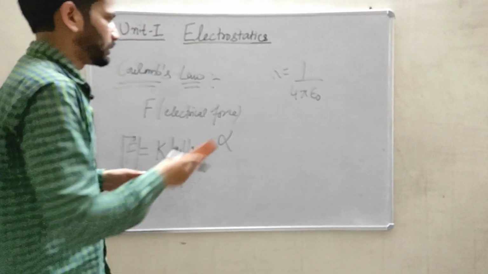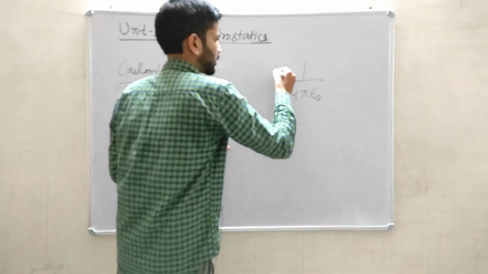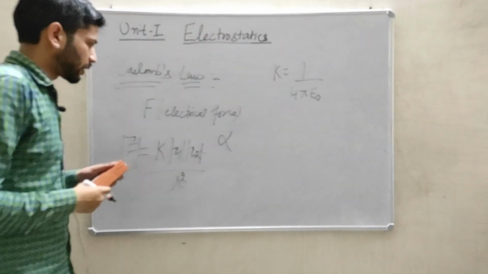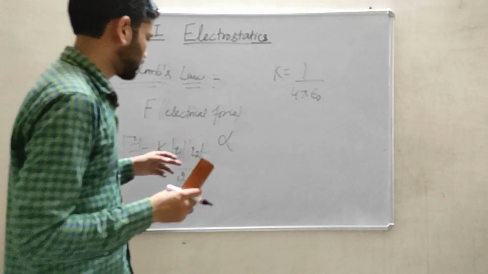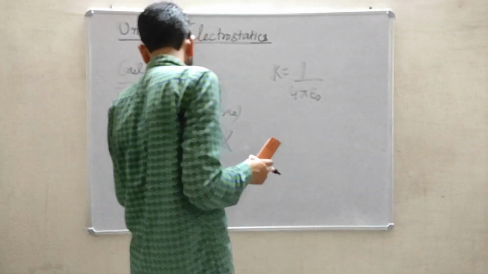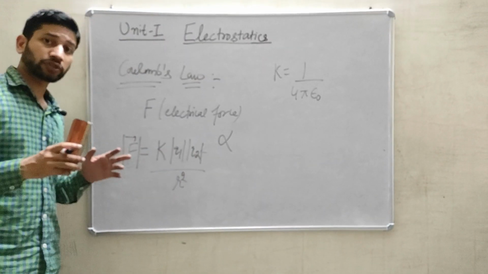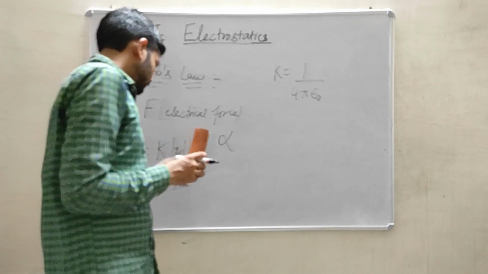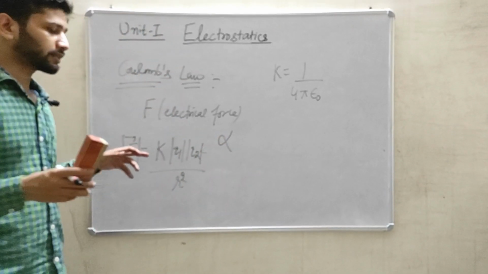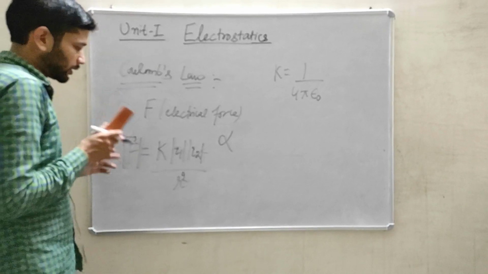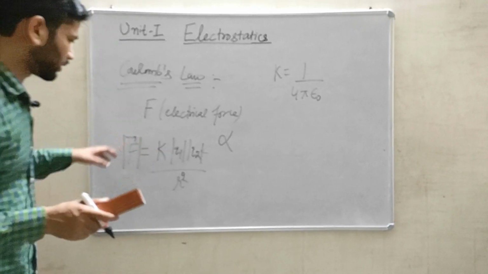So generally this relation, K equal to 1 by 4 pi epsilon naught, is found after doing an experiment. If I do some experiment, I put together a number of charges, and try to find out the electrical force after doing that simple experiment, this K can be found by just fitting the experimental data and trying to fit the values.